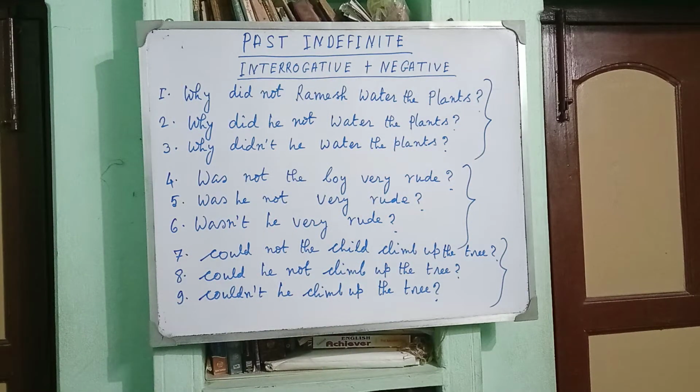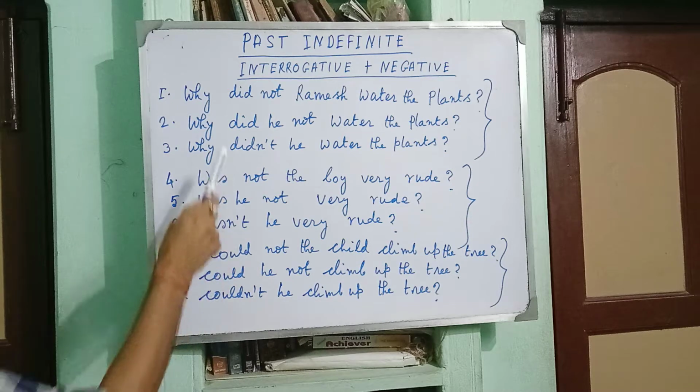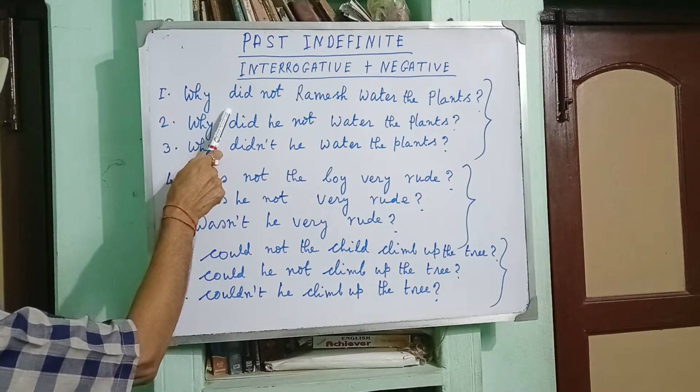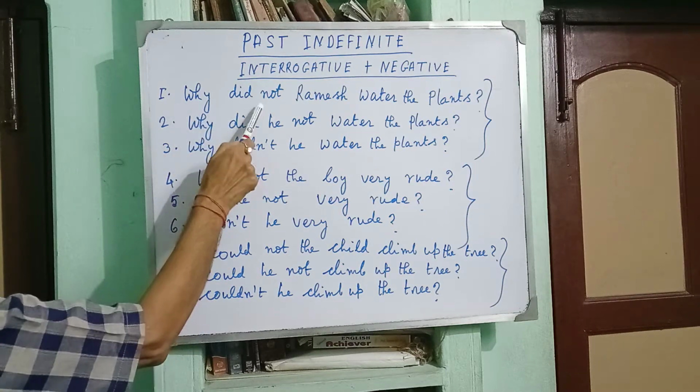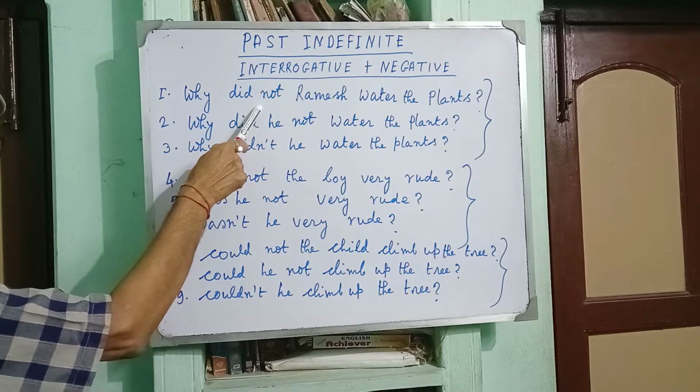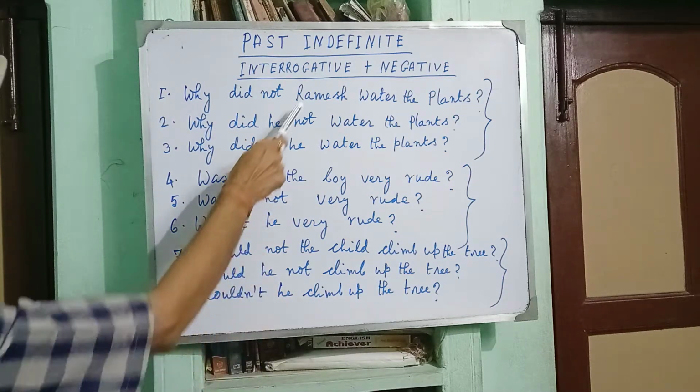You see that Ramesh is noun, and when the subject is noun, you must use auxiliary verb did followed by the negative form not before the subject.